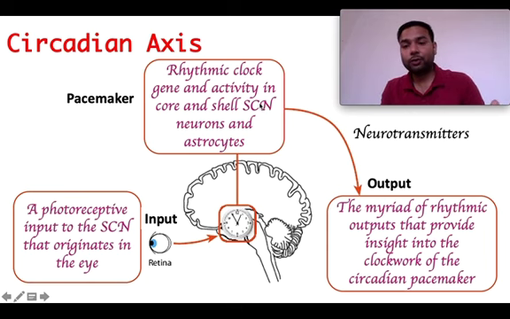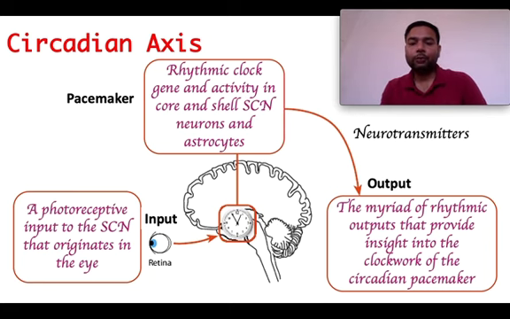Then it also has the ability to send signals to the cells and tissues of the organism through neurotransmitters and other compounds into different parts of the body. For example, we can take the thyroid gland. The thyroid gland keeps the metabolic activity of the organism, and this metabolic activity keeps on repeating throughout the day.